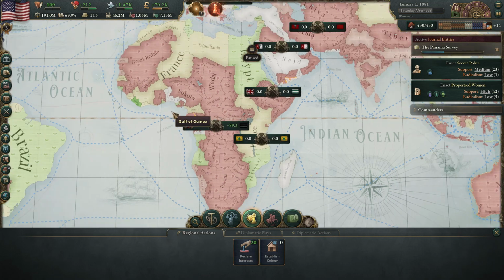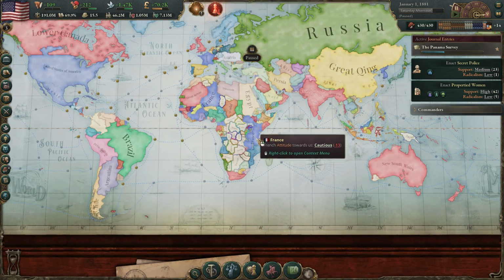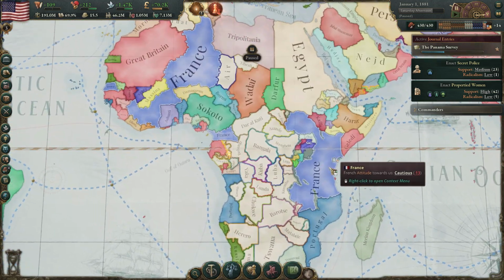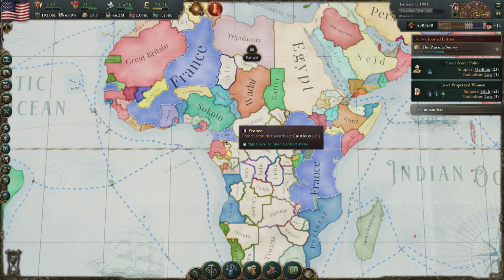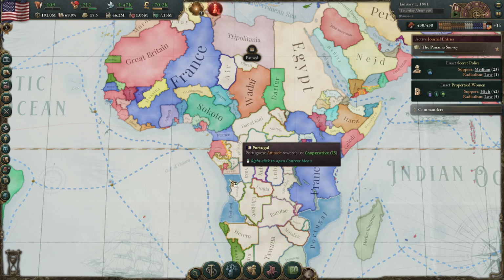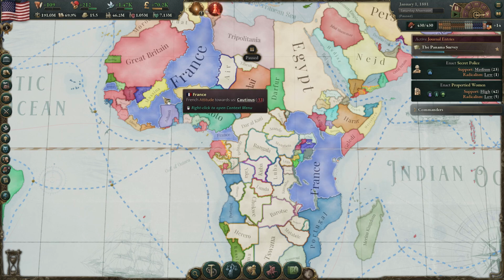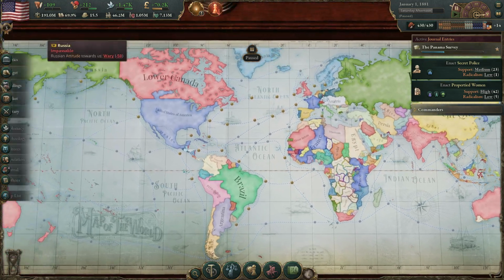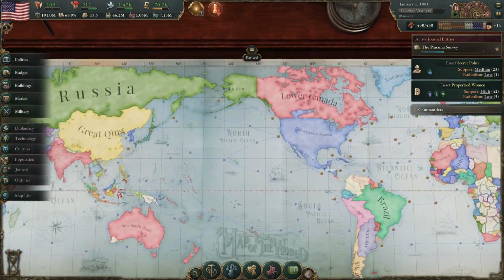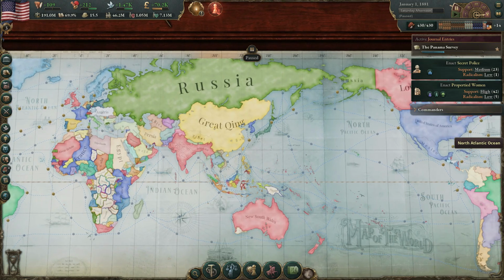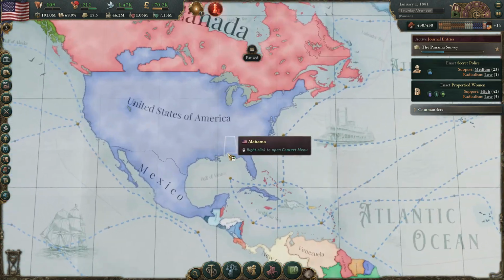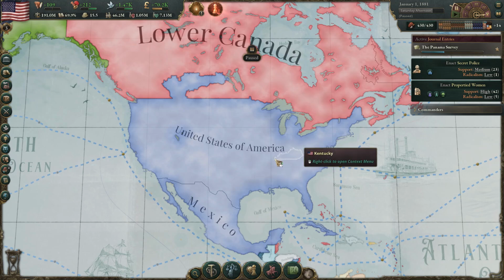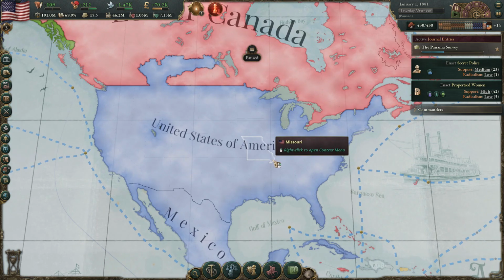And you can already see that effort has been happening here. The French seem to be the primary colonizers in Africa. You see the British in there a little bit, and the Portuguese over here as well, but definitely mostly the French. So with our interest in France and Britain, we won't have any issues trading for that. I just want to make sure we can trade over here and get all the resources there. It was one thing I hadn't talked about yet in the series either. So let's go and let it play.